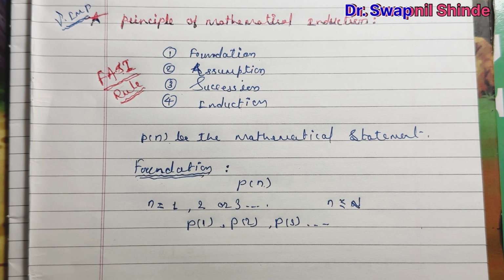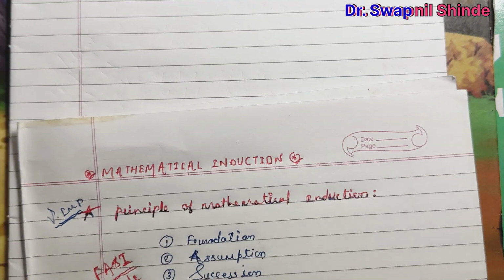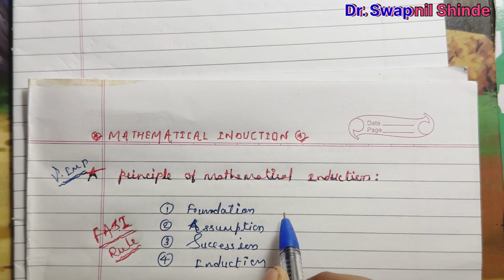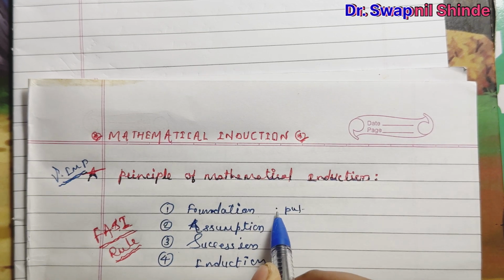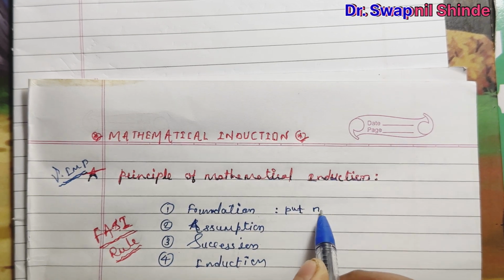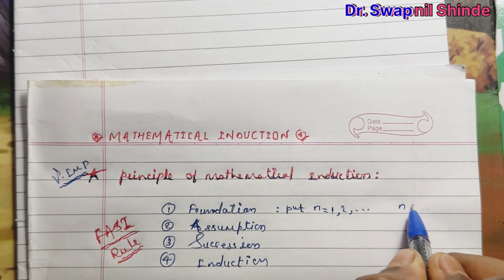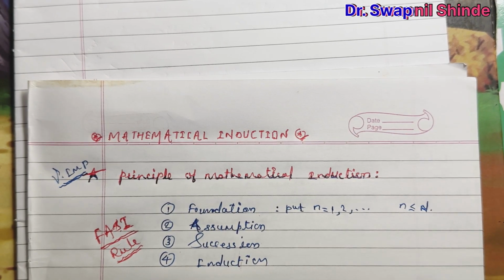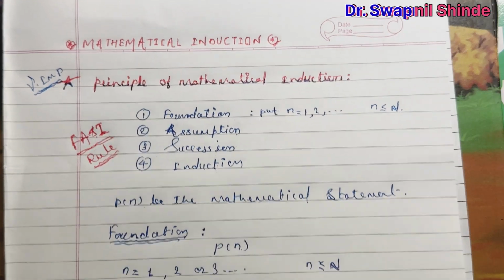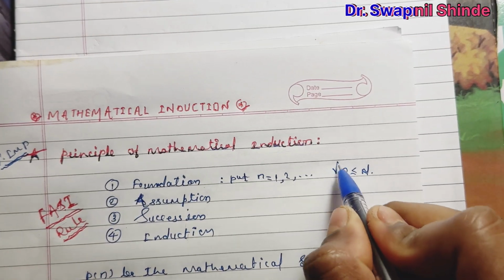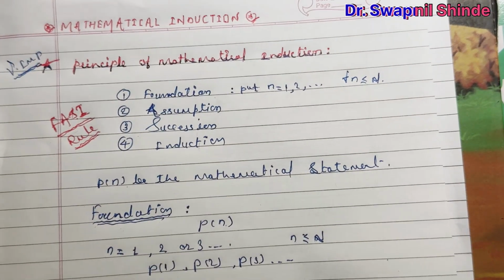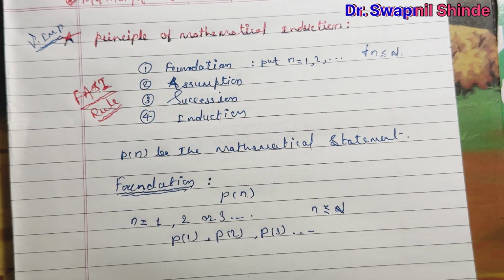I hope you all have understood. Foundation means put n equal to 1, 2 and so on, for all n smaller than the capital natural number N. Now we understand what is meant by the foundation step.